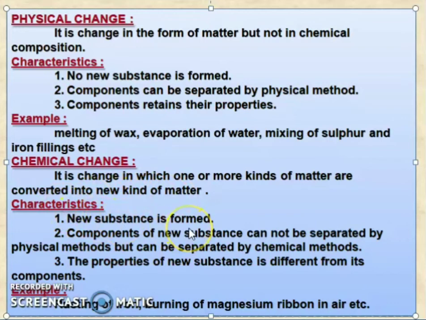Characteristic: a new substance is formed. The components of a new substance cannot be separated by a physical method, but can be separated by a chemical method. So the properties of the new substance are different from its components. Examples: the rusting of iron, the burning of magnesium ribbon in air, etc. So these are examples of a chemical change.